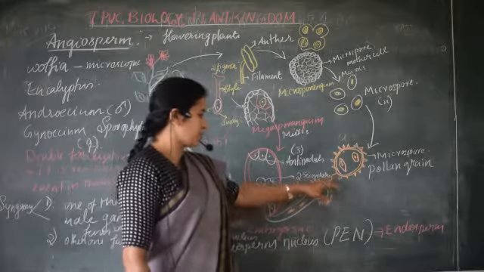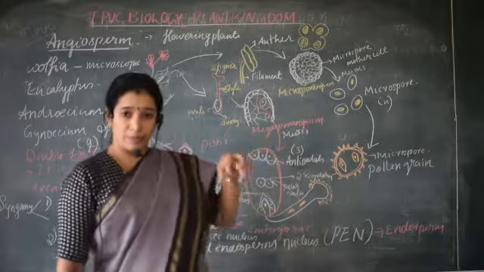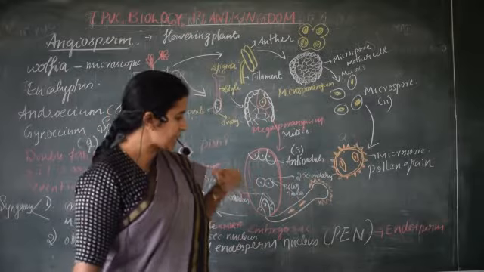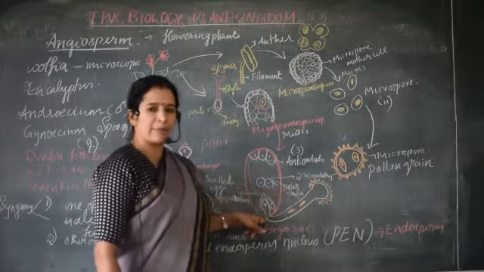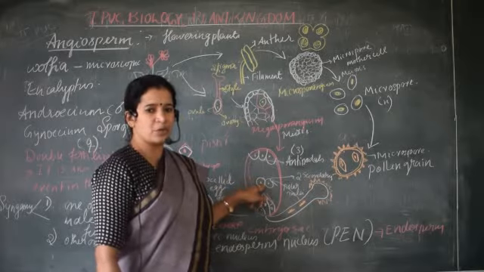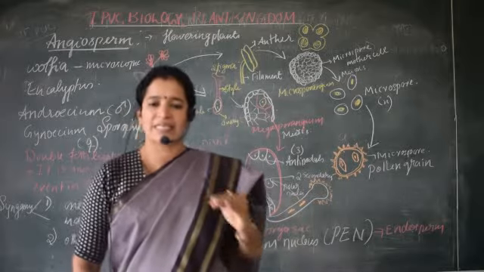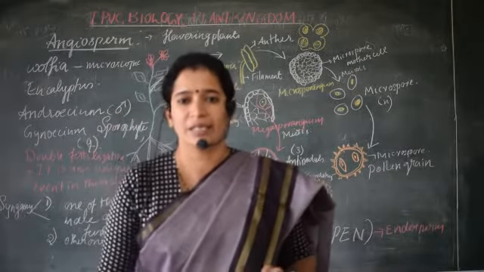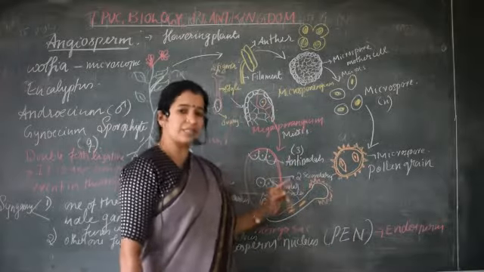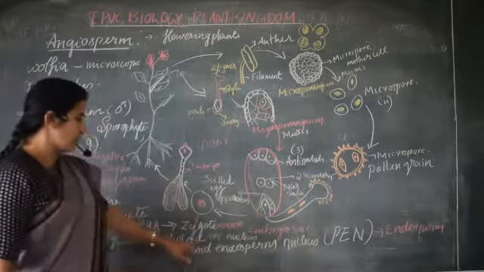Then by the process of pollination, pollen deposits on the stigma and develops the pollen tube, which reaches the ovary and ovule. Inside the ovule, one of the male gametes fuses with the egg cell, whereas the other male gamete fuses with the secondary nucleus. The fusion of one male gamete with the egg cell is called syngamy, and the other male gamete fuses with the diploid secondary nucleus to form the triploid endosperm nucleus.